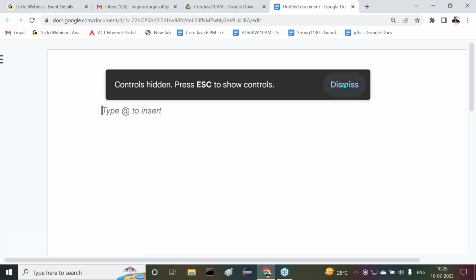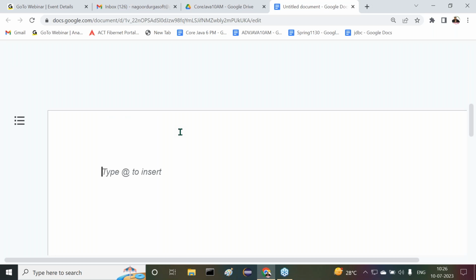Now, for every topic I want to take a separate document for the sake of your clarity. And one more thing I'm telling you, the document is downloadable. Am I right? Directly we can download it. We can keep the document in our system as a permanent resource. Whatever document I've given up to the introduction part, we can download and keep in our system. By that we are able to get some clarity.